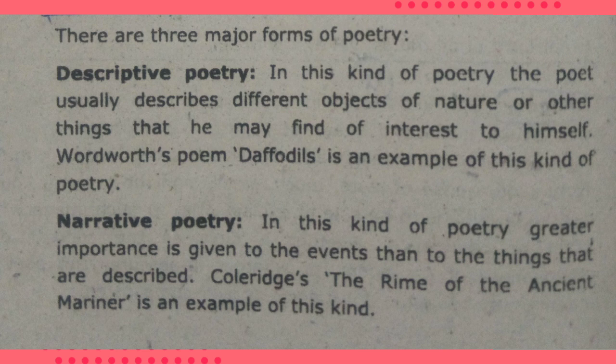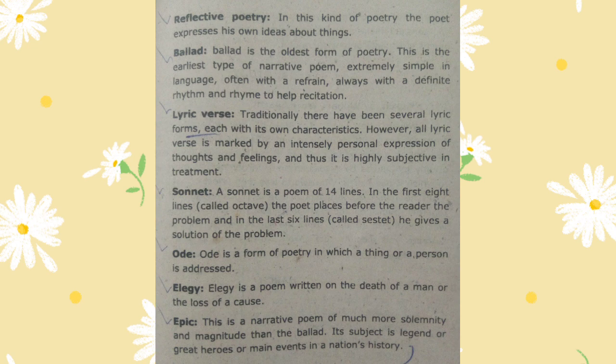Narrative poetry. In this kind of poetry, greater importance is given to events than to the things that are described. Coleridge's The Rime of the Ancient Mariner is an example of this kind. Reflective poetry. In this kind of poetry, the poet expresses his own ideas about things.